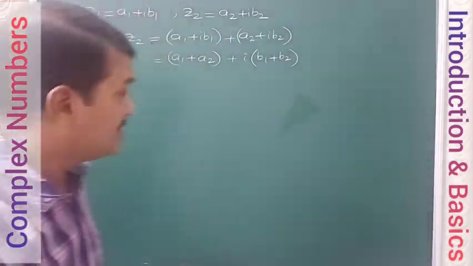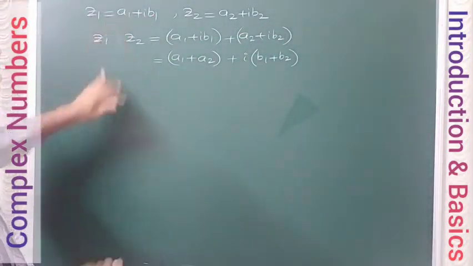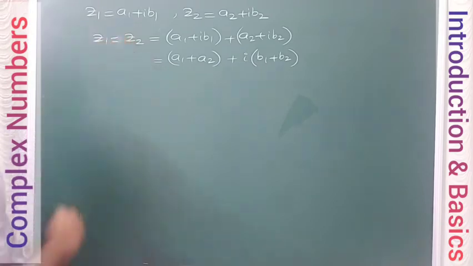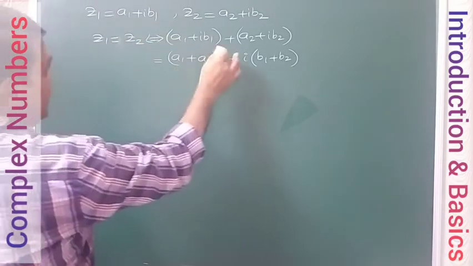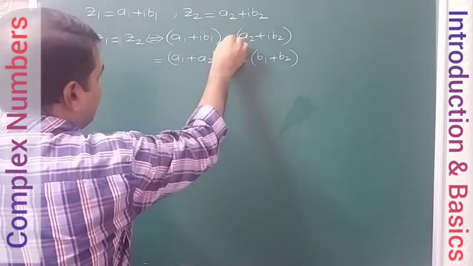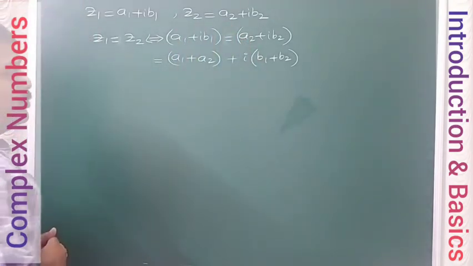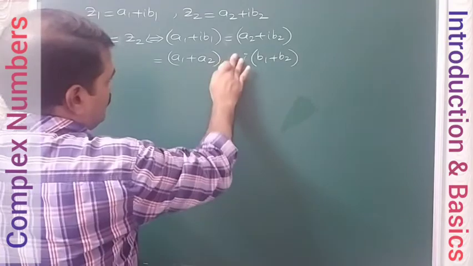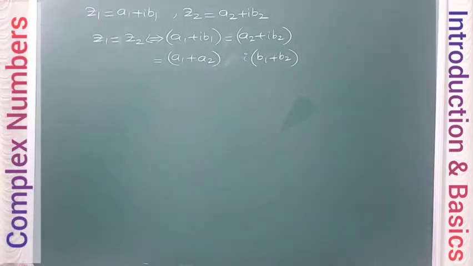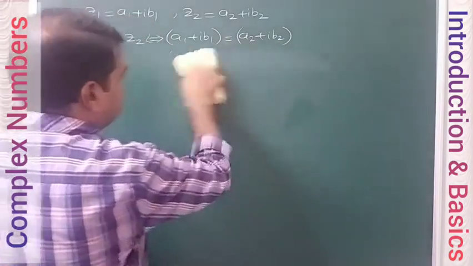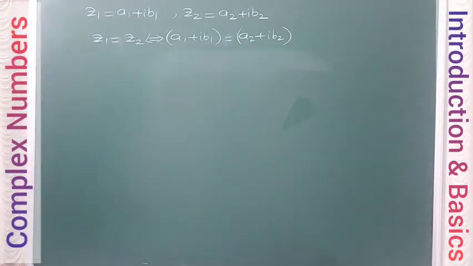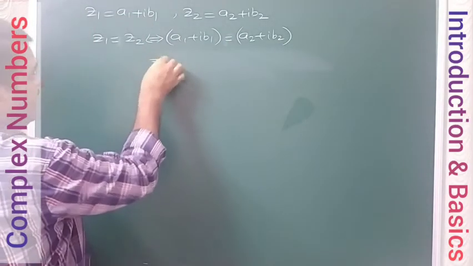For example, if Z1 is equal to Z2 is given, it means a1 plus i b1 is equal to a2 plus i b2. So I can write like this.